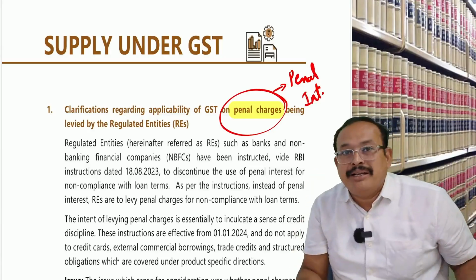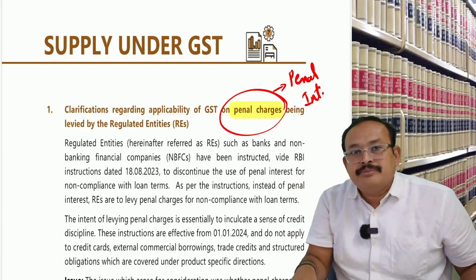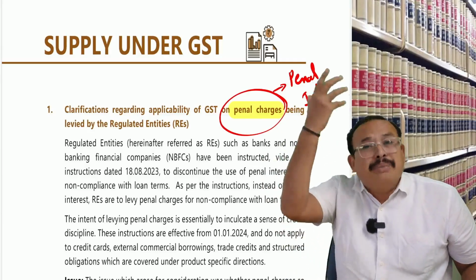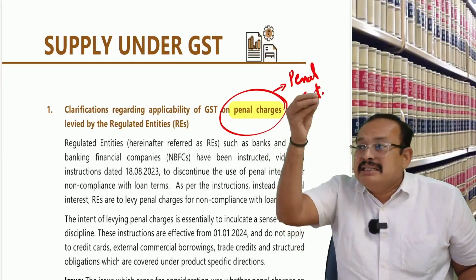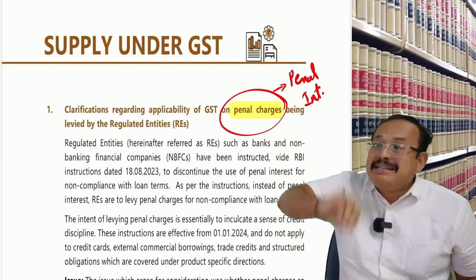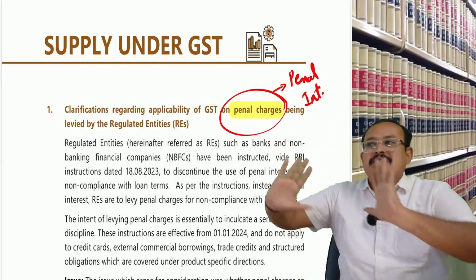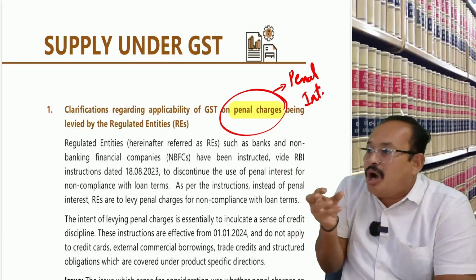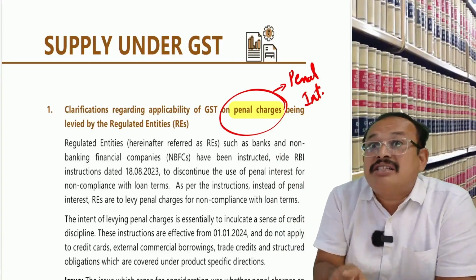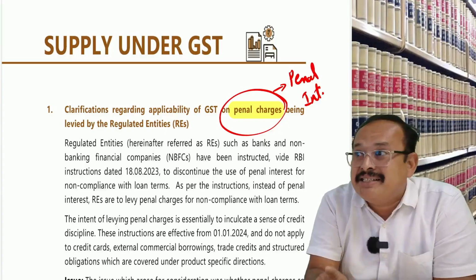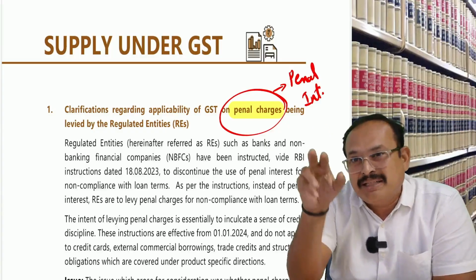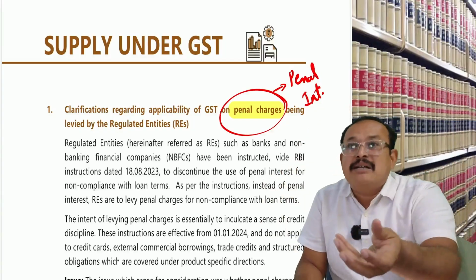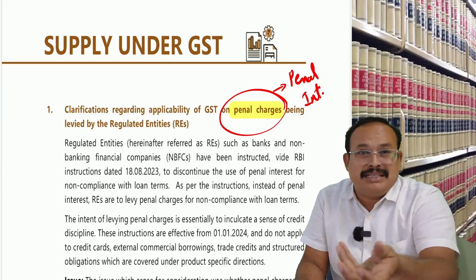Now what happened here, you know, my dear? When penal interest was charged by the banks, the department understood that the main supply is not taxable, therefore interest thereon is not chargeable, and penal interest is also of the nature of interest, therefore not taxable. That was the impression; the law was well and cool, not taxable. When the banks started to charge penal charges, it became a consideration. The department sent notices, and banks said you have to pay GST on charges. Sir, it is nothing but penal interest. Penal interest we used to call, now we have renamed it as penal charges, sir. Same one and the same.